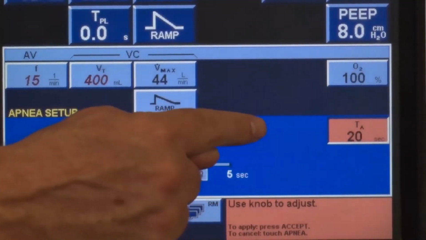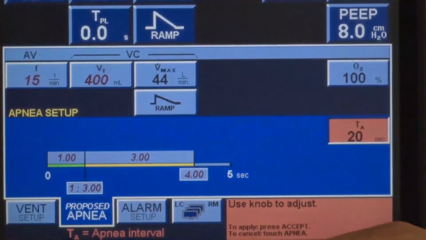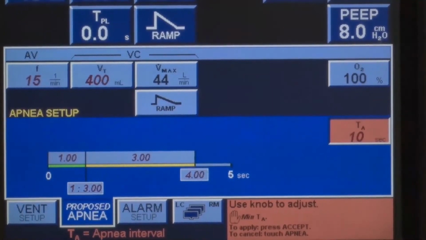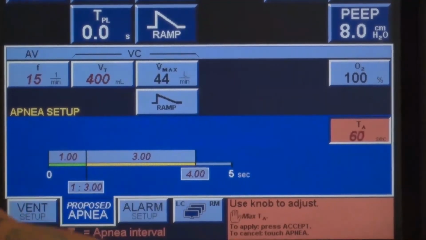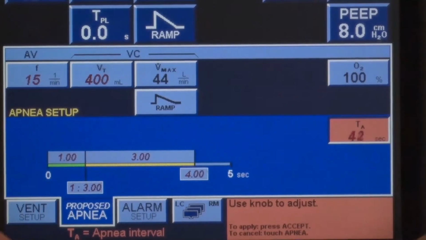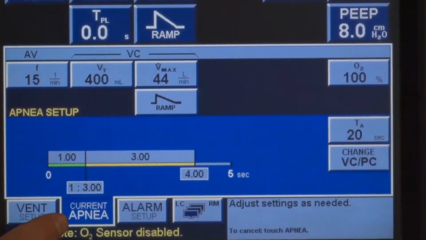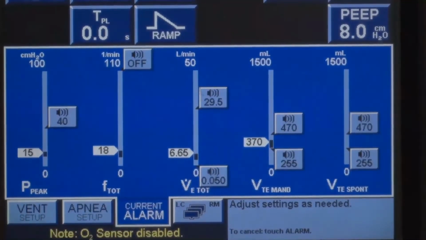In how many seconds of no triggering should the ventilator step in? You can program the apnea time as short as 10 seconds. You can also open it all the way out to 60 seconds should you need to do that. The default is always 20 seconds.